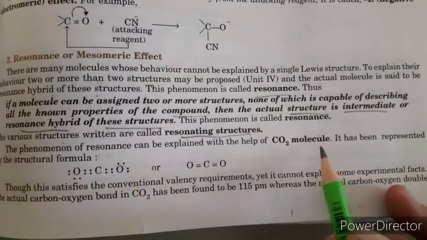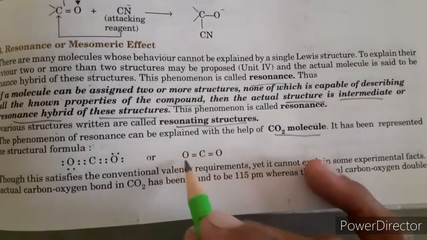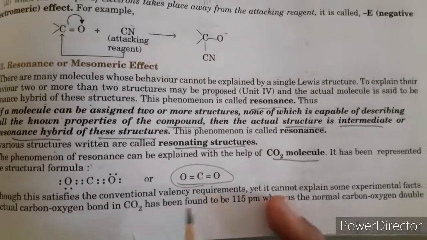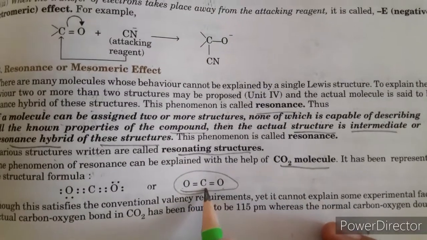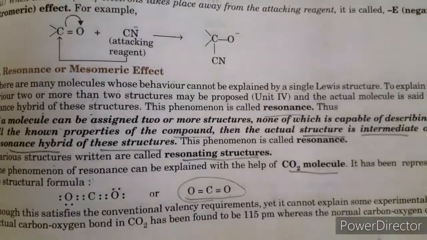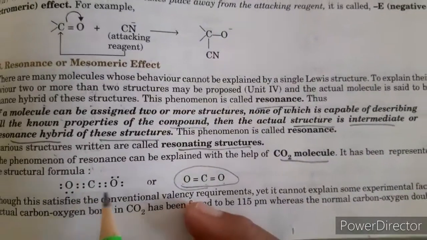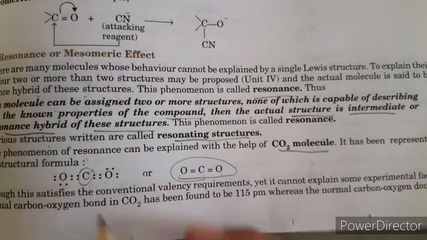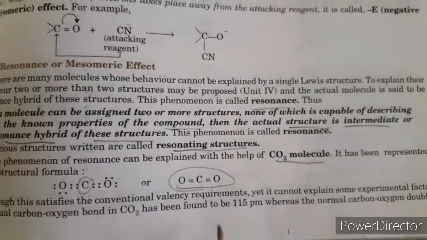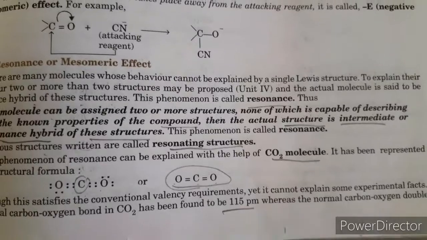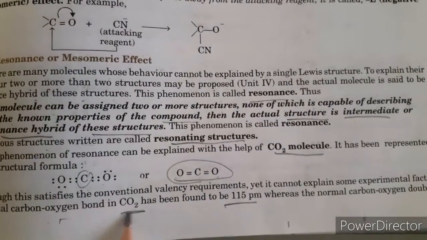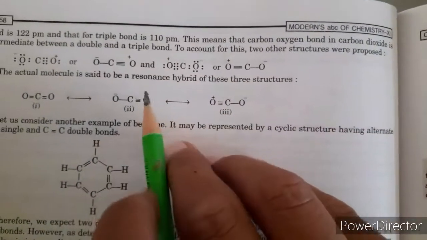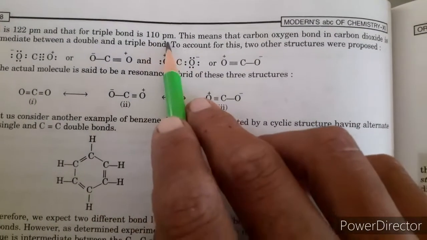So we explain the resonance of the carbon dioxide molecule. We know that there are two double bonds between oxygen and carbon atom. There are two oxygen atoms around the carbon atom, and both oxygens have a double bond with the carbon atom, because each oxygen shares two electrons with carbon, because of the tetravalency of carbon. The bond length is 115 picometer for a carbon-oxygen bond in carbon dioxide, whereas the normal carbon-oxygen double bond is 122 and for a triple bond 110.